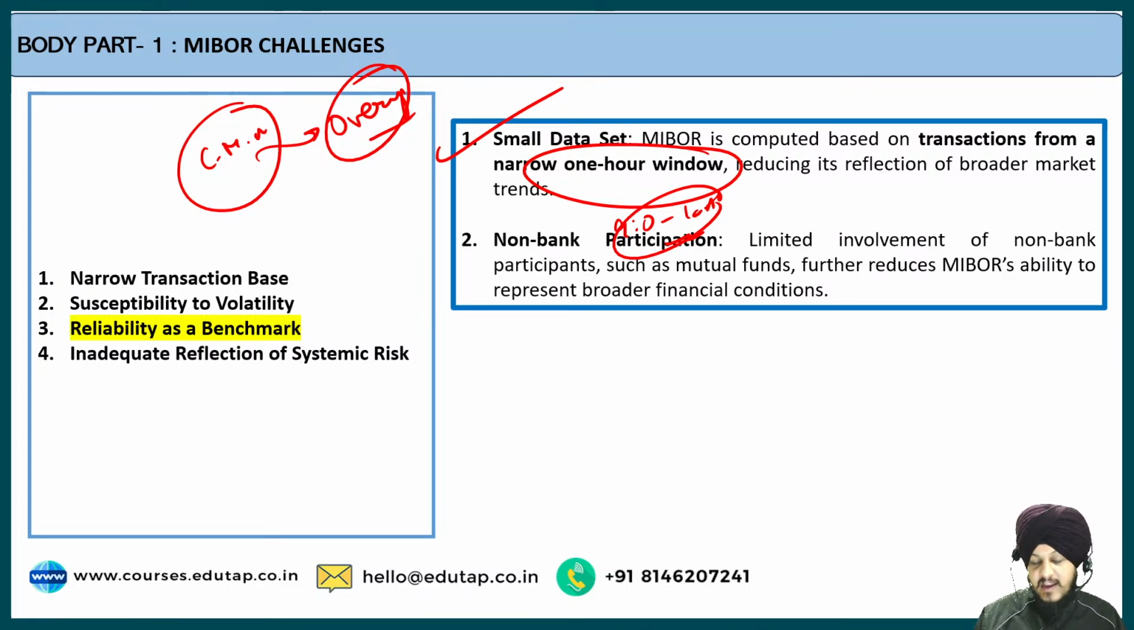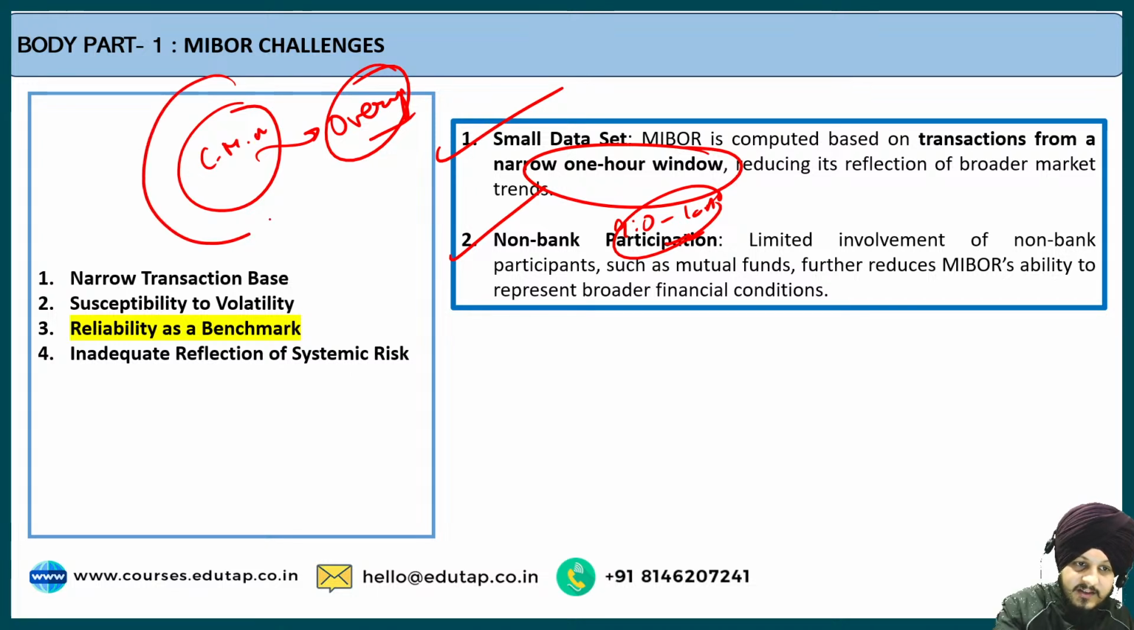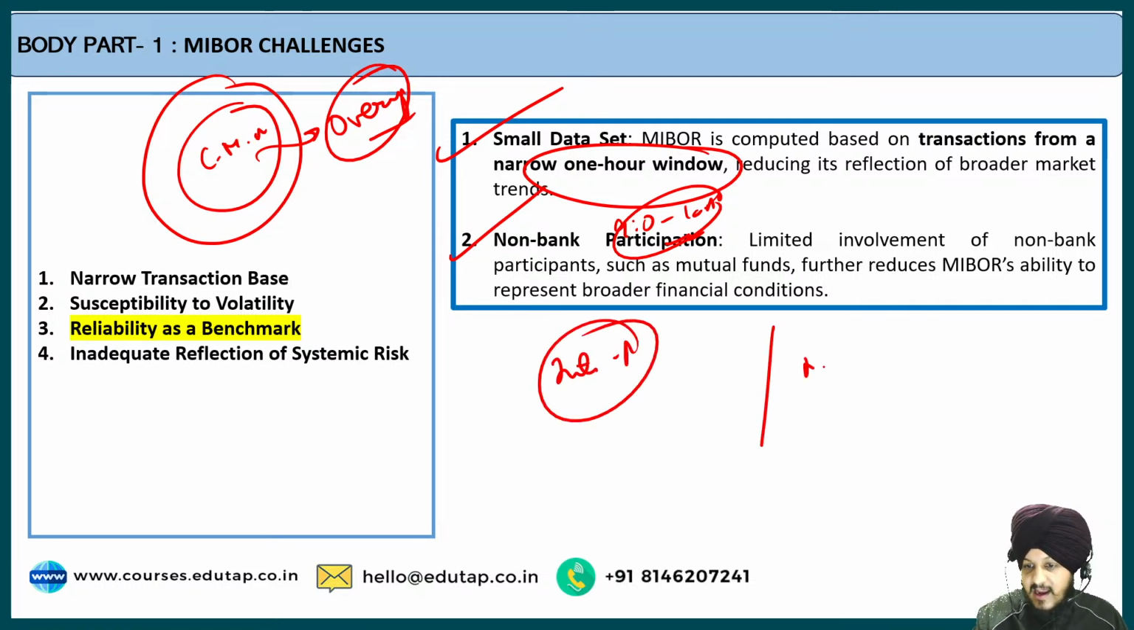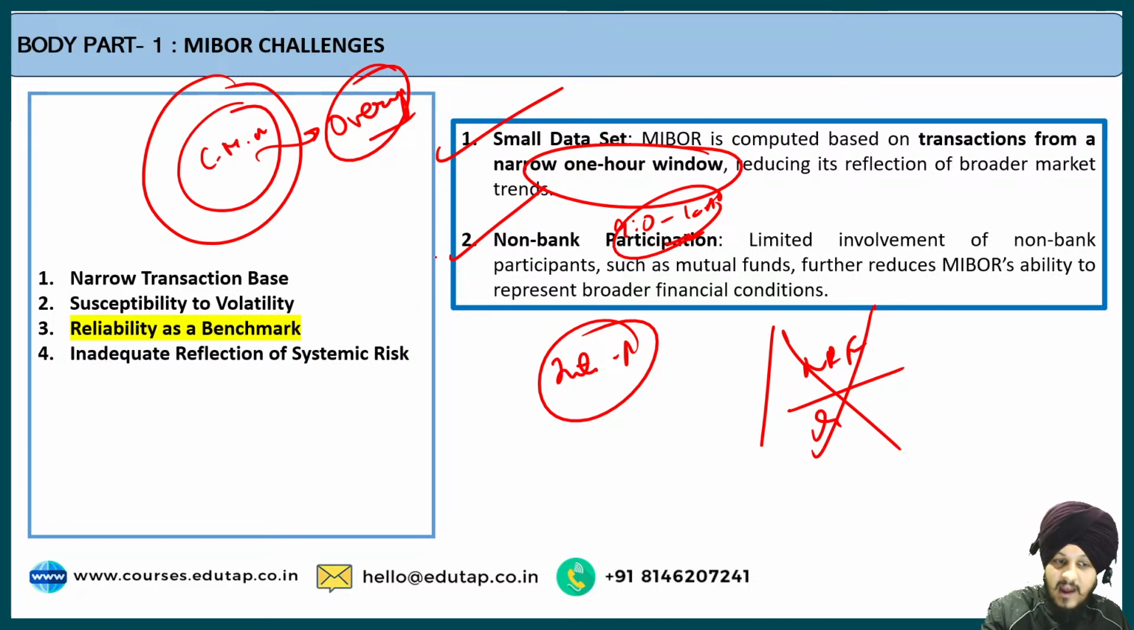The next is regarding non-bank participation. When we talk about MIBOR, it takes into consideration the call money market. Now, the call money market is primarily dominated by whom? It is dominated by interbank transactions. What about the NBFCs? What about the insurance companies, who are also a dominant stakeholder as far as lending is concerned? MIBOR does not take all these stakeholders into consideration. Another challenge is that it is not very holistic or broad. Its involvement with respect to the financial condition is very limited.